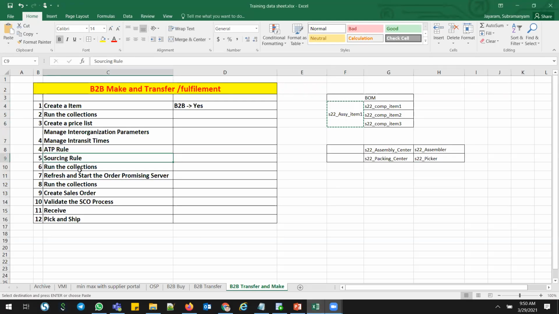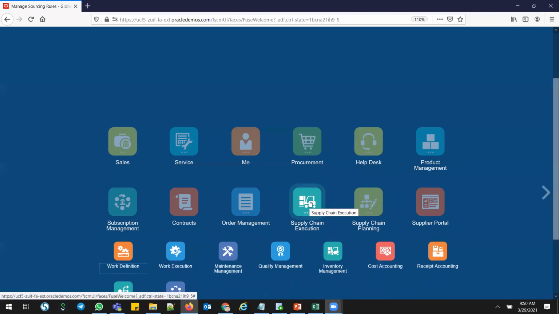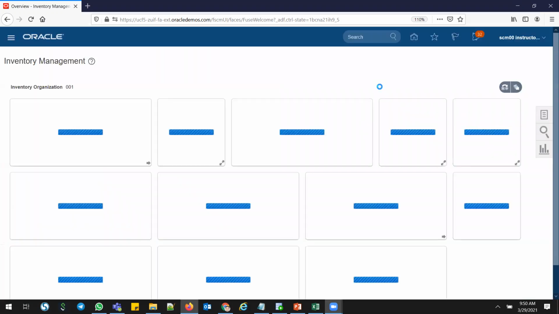Then I have created the sourcing rule, and I have run the collections in advance, and I have run the refresh and start the order promising service, which integrates the sync between the GOP and order management. And again, I ran the collections, and I have kept enough stock. For example, for the component stock, I put enough stock in 001, and even for 002, I kept parts comp 1, comp 2 enough stock. Only comp 3, there is no stock. When I'm creating the work order and issuing comp 3, I need to create a transfer order from 001 to 002.